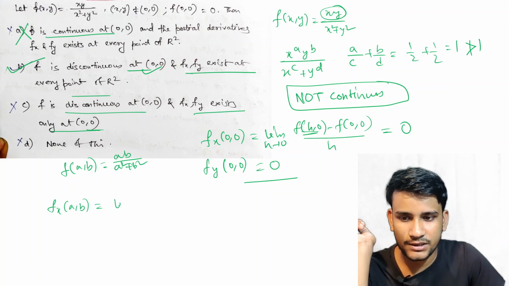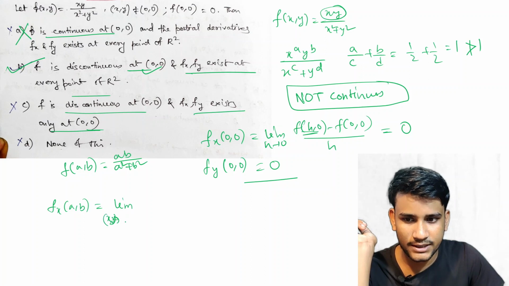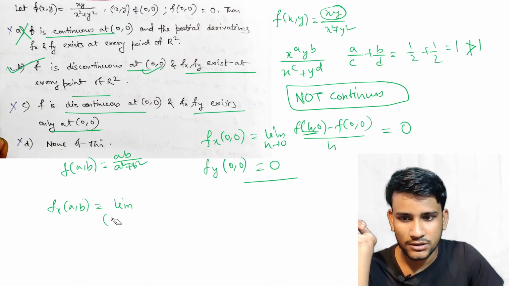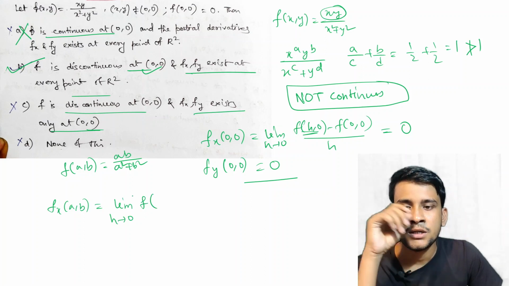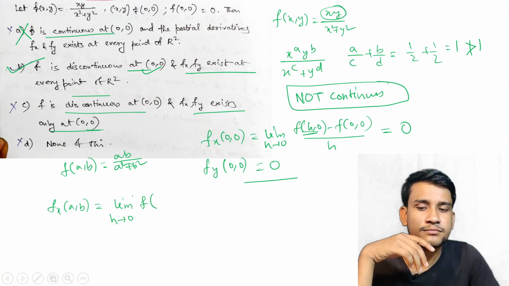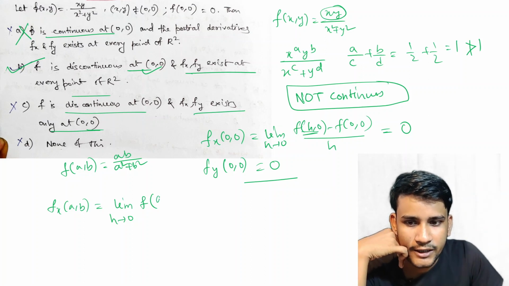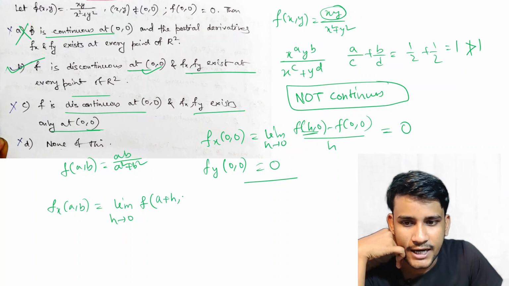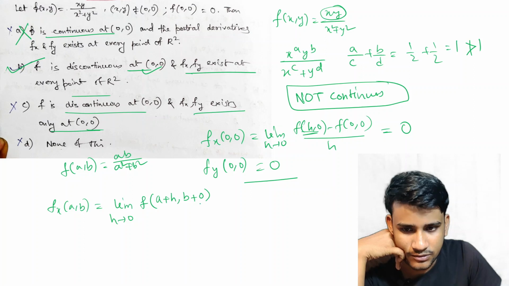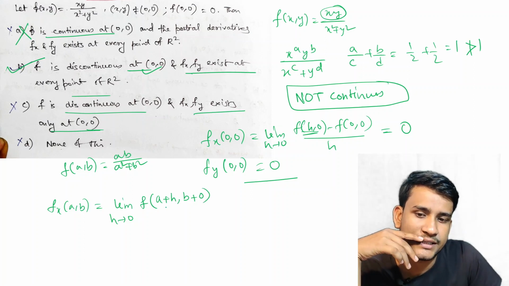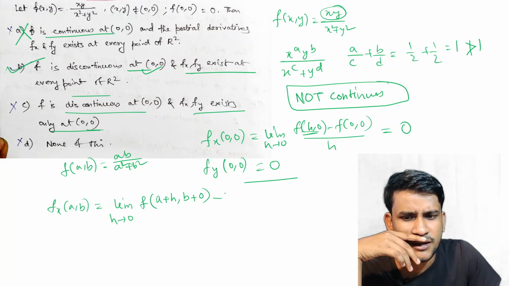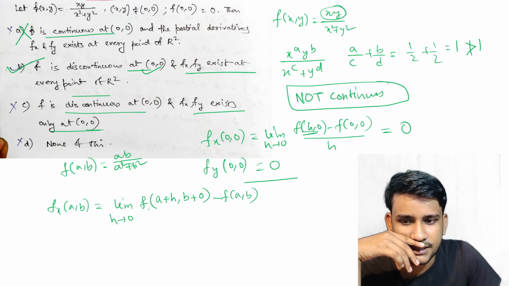So fx(a,b) is limit h tends to 0 of f of (a plus h, b) minus f of (a,b), by h.